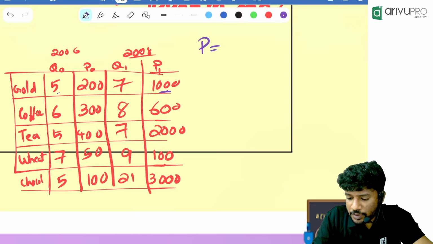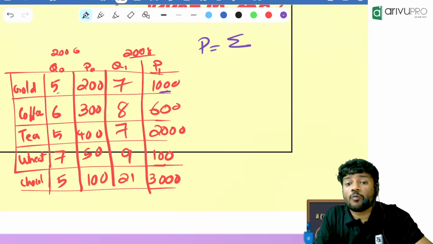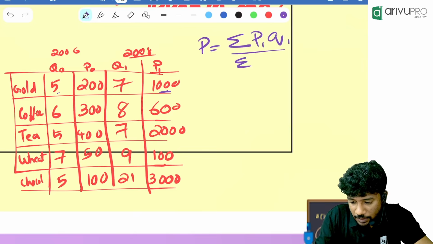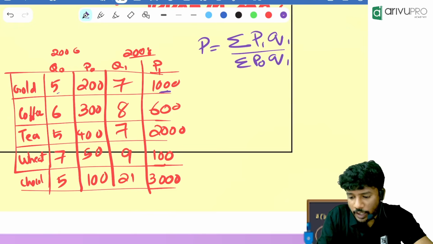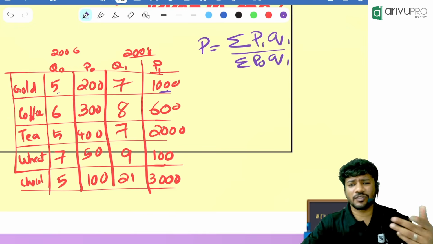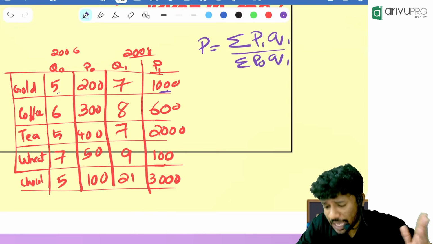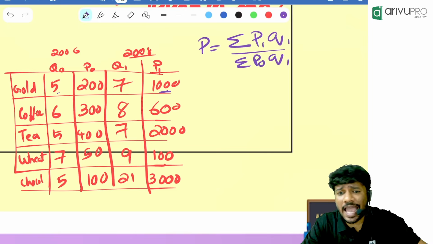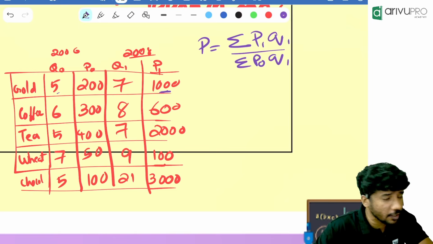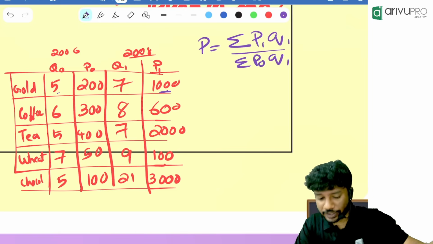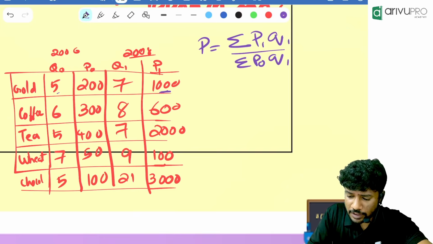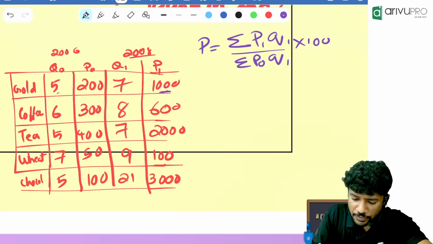Pache index number is summation of P1 Q1 divided by summation of P0 Q1, into 100. P1 Q1 means we are taking the product of price and quantity. P0 Q1 means price and quantity, we are taking the product, but we need to accordingly take the current year price and the base year price. Now, what is P1 over here? The numerator we will find.